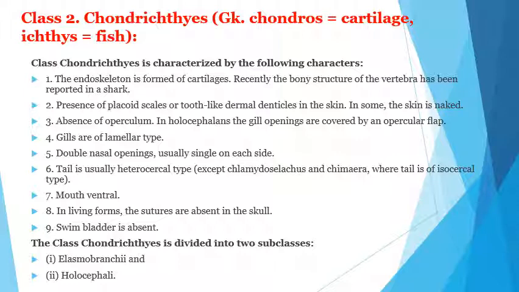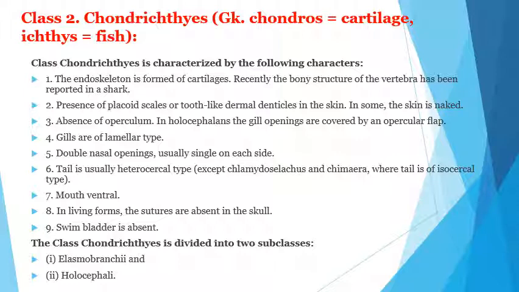The gill openings are covered by an operculum flap. The gills are of lamellar type. Nasal opening is double and usually single on each side. Tail is usually heterocercal type and mouth ventral. In some living forms, the sutures are absent in the skull and swim bladder is also absent. This class Chondrichthyes is divided into subclasses Elasmobranchii and Holocephali.